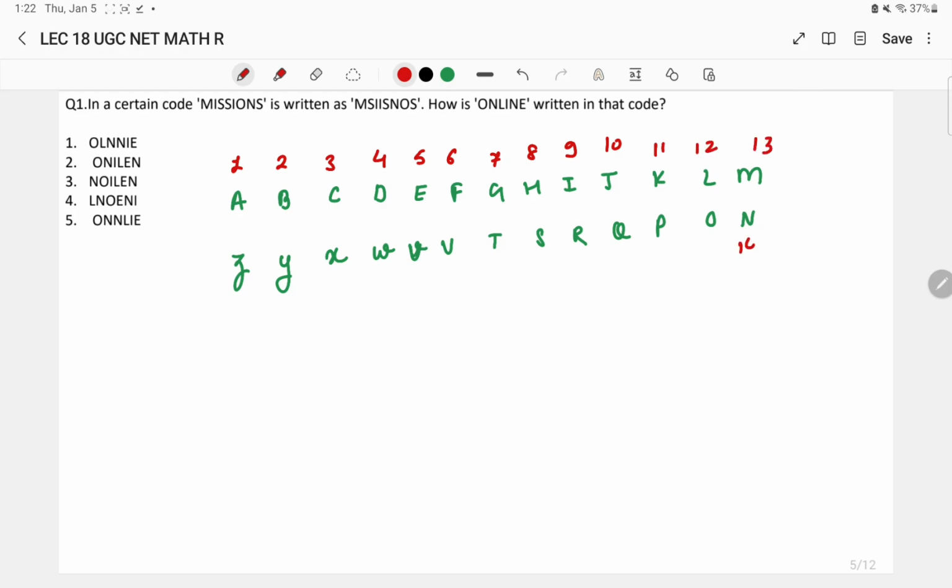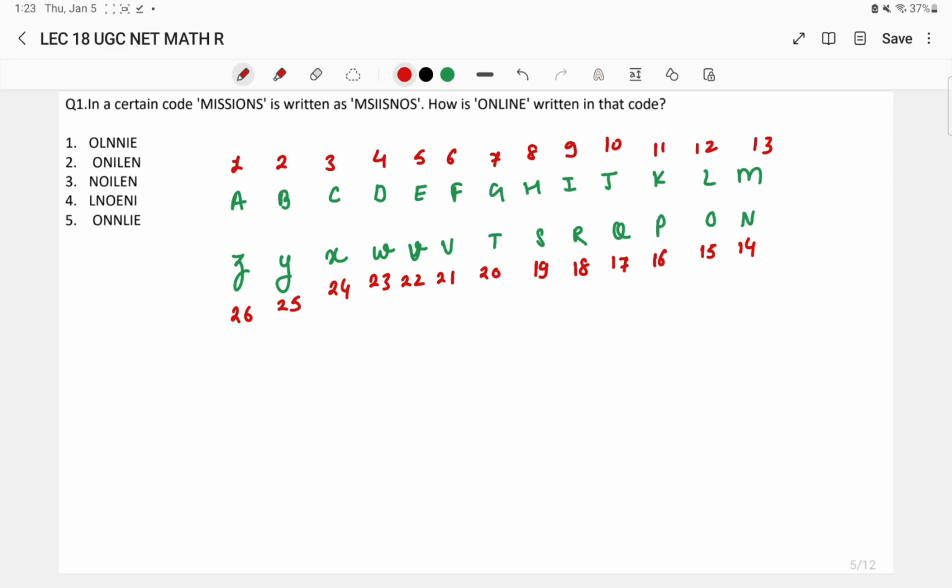So one thing that you can clearly see here is from N to Z, as I have already mentioned in the previous class of number series, from N to Z we are going to write that in the opposite direction, in the reverse manner. This was the thing that I have told you already. Now what kind of role this is going to play, let us see that first.